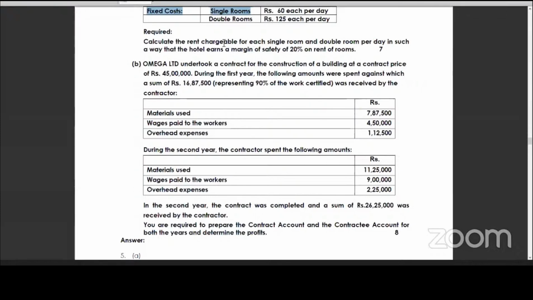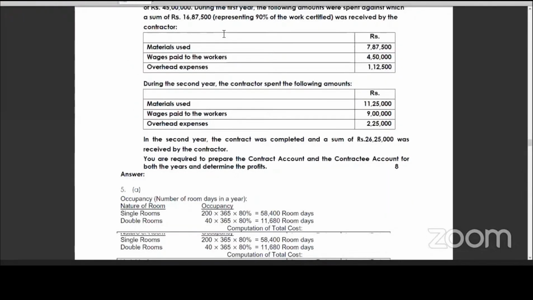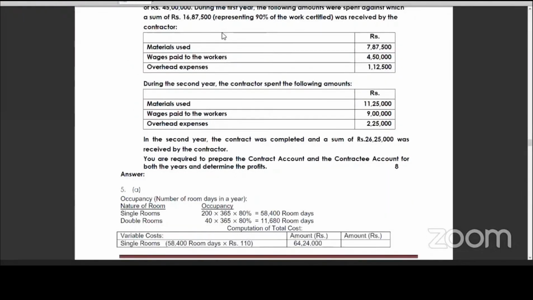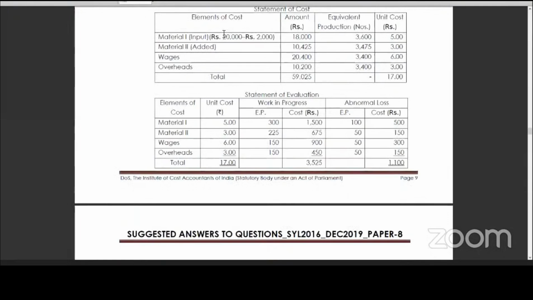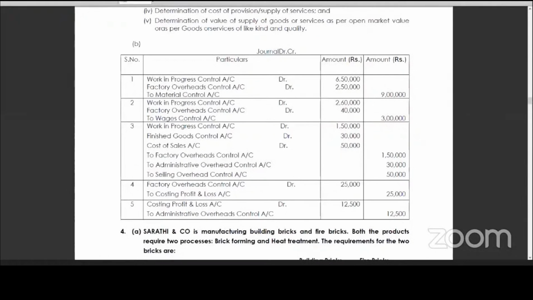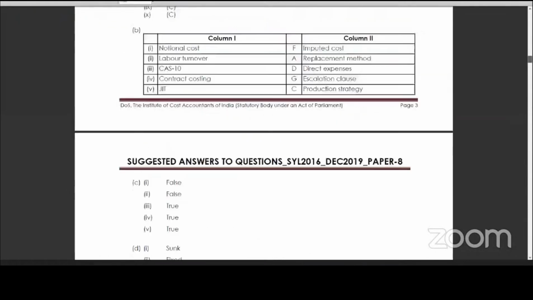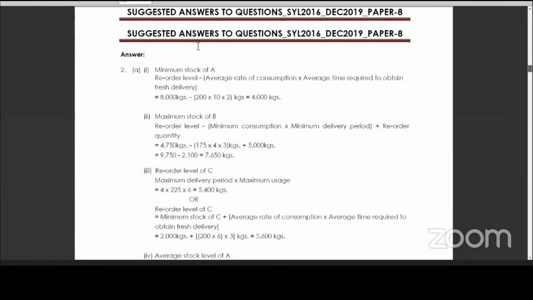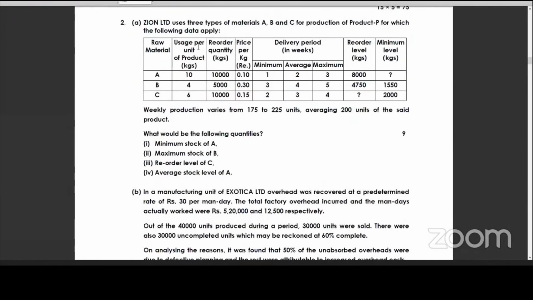Tell me, why should I study theory? One minute, you tell me why I should study theory. Maybe see, I have one problem. Like the second question of December 19, will theory come in costing? Will more than one question of theory come in costing, sir? No. I will show you this now, see.